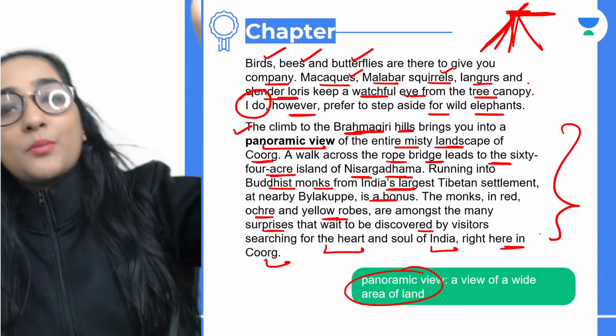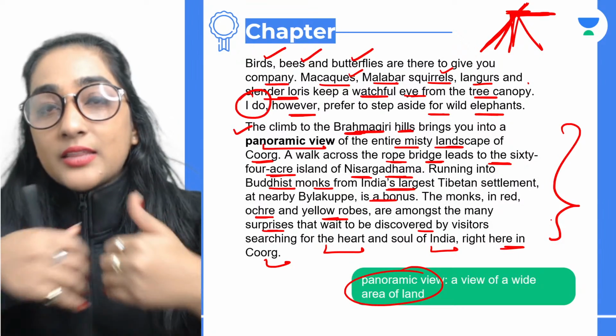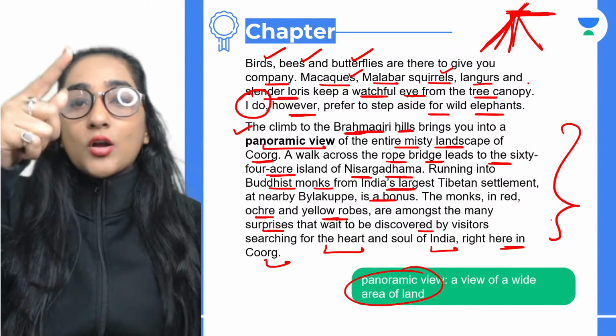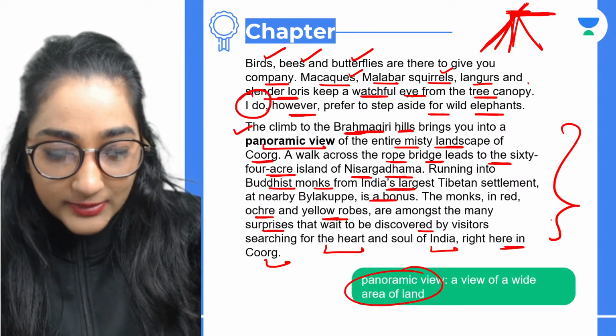When you're climbing to the Brahmagiri hills, you will see the entire view, and then if you're taking a walk, the rope bridge is there, and if you're just going for a walk across the rope bridge, there is that rope bridge. Do you know what you mean by rope bridge, guys?